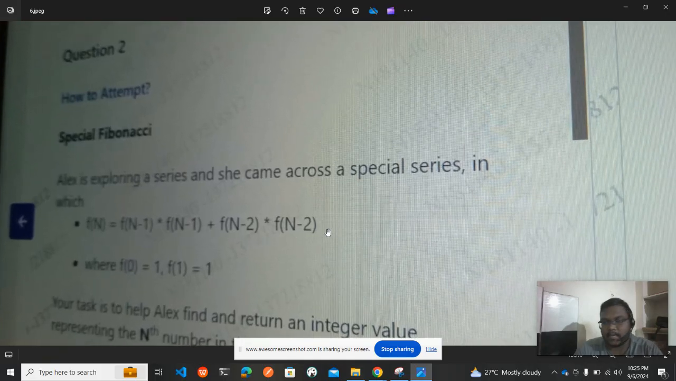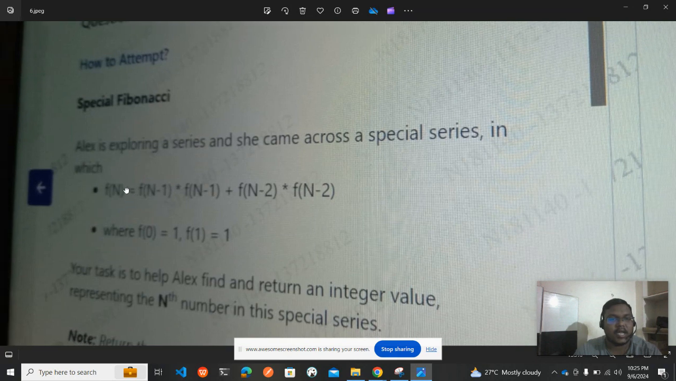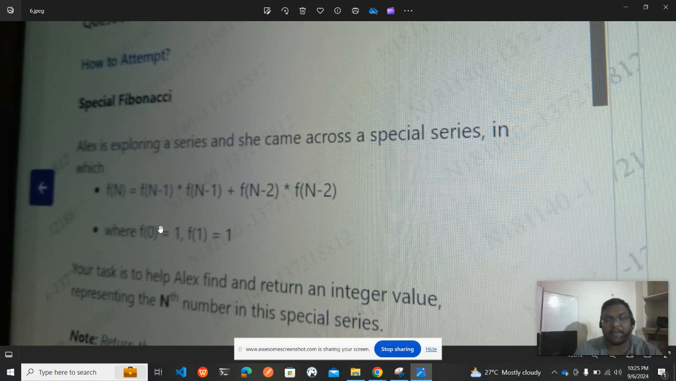So this is the second question that they have asked: Special Fibonacci series. Alex is exploring a series and she came across a special series in which f of n is equal to f of n minus 1 star f of n minus 1 plus f of n minus 2 star f of n minus 2. This is a condition that we need to accommodate in our program. How do we do it? Let me tell you. Don't worry, be patient.